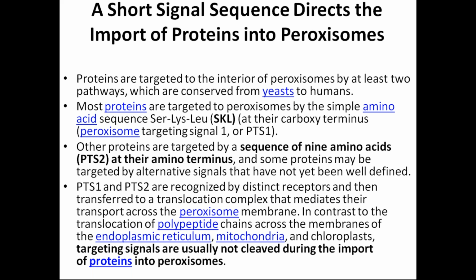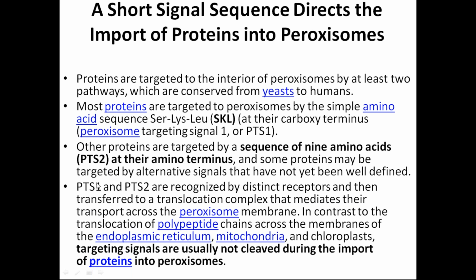That targeting, how it is going to the peroxisome, is given by a signal sequence. If that signal sequence is present on the protein, the protein knows that it has to go to the peroxisome only, and that signal is called the peroxisome translocation signal, or peroxisome targeted signal, PTS signal.